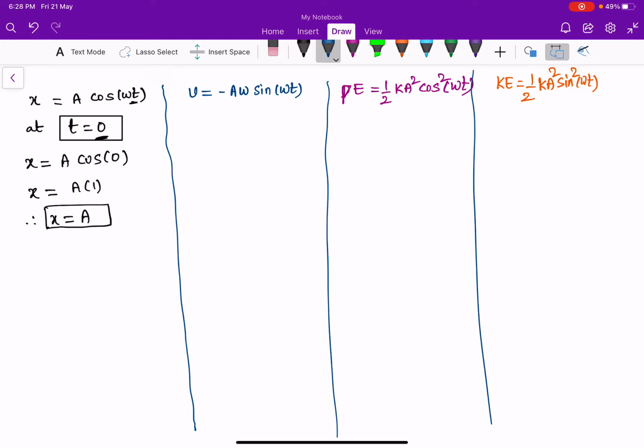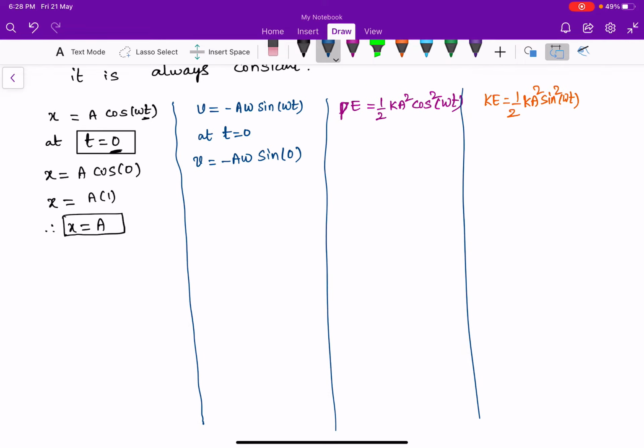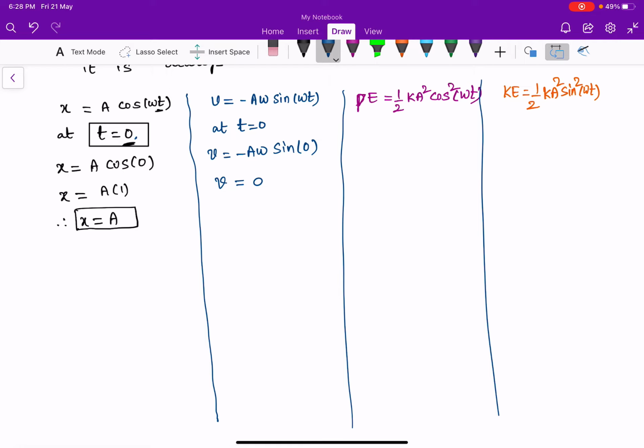And similarly, I am taking velocity here. Substituting t equal to 0, velocity v is equal to minus a omega sin omega into 0, which is nothing but 0. Therefore, velocity will become 0. At t equal to 0, the particle will be at x equal to a, and its velocity at x equal to a is 0.